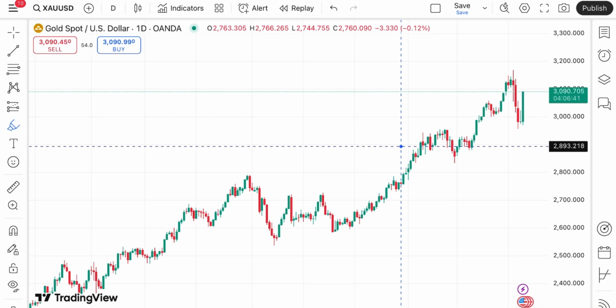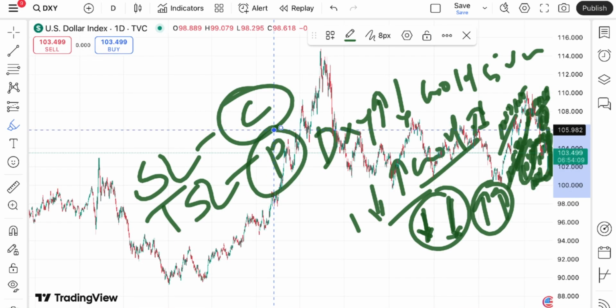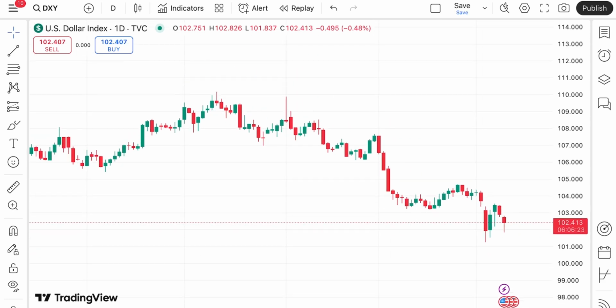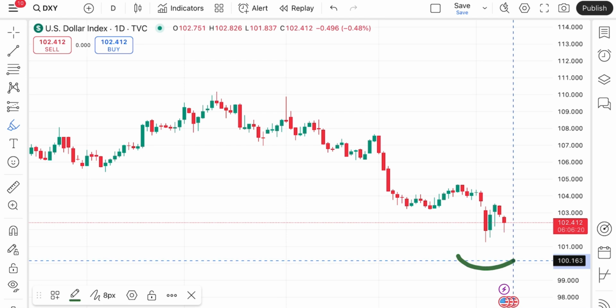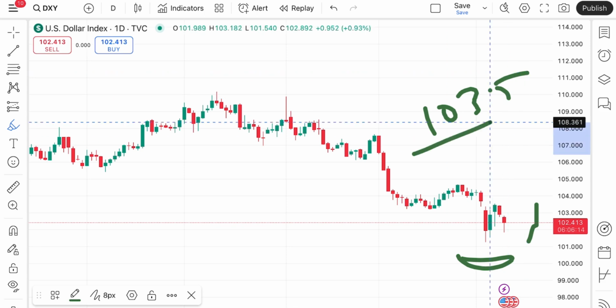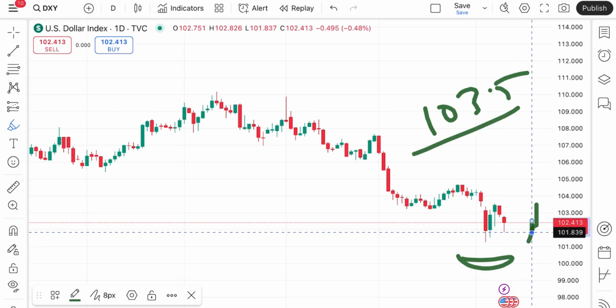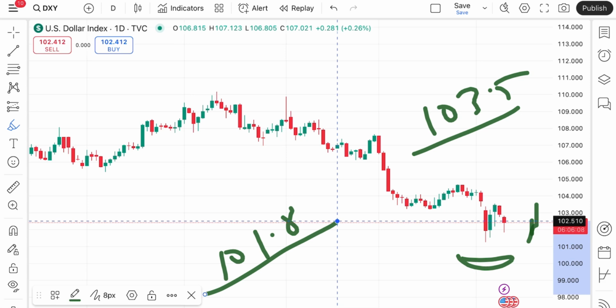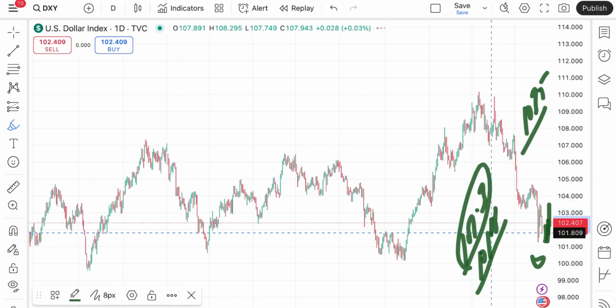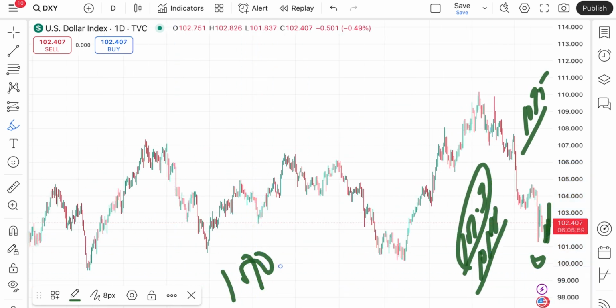But if the price doesn't sustain, you have to understand the dollar index plays an important role. Now if we look at the dollar index, it is now trading at a level of around 102.4, and we can see a swing forming. It is trying to go higher after making a high of around 103.5. We have seen it come down again, and chances are high that if the price starts falling below the level again, it can move below 101.3. Once the price moves below this level, chances of going further down are there towards 101.8.